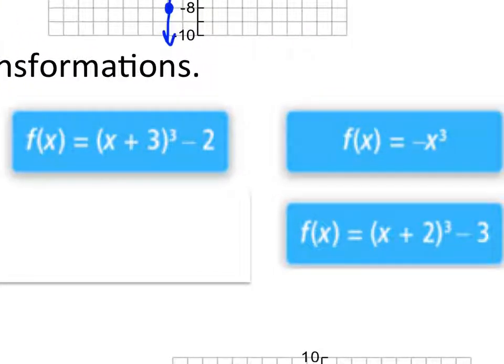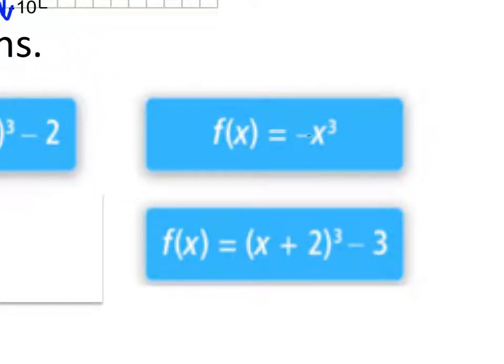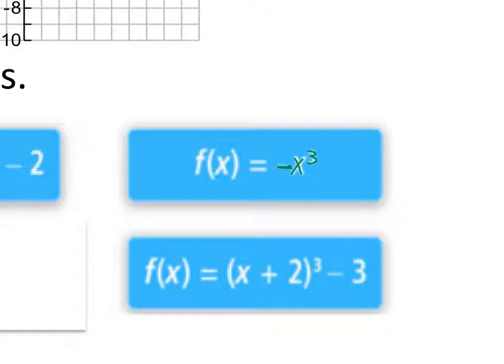So jump over to the far right, and here we have negative x cubed. First of all, does the 3 belong to the x, or does it also belong to the negative? In other words, is the negative with the x or not? Not yet. Who thinks with? Raise your hand. Who thinks it's with the x? Who thinks it's not with the x? Okay, the nots win. This is not with the x. If it was with the x, it has to be in parentheses with the x. This is what with the x would look like.